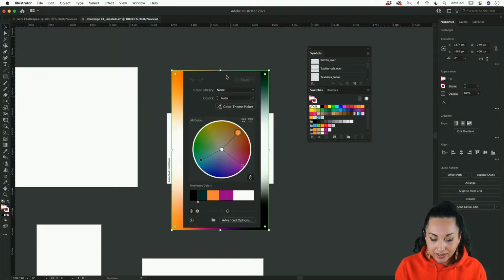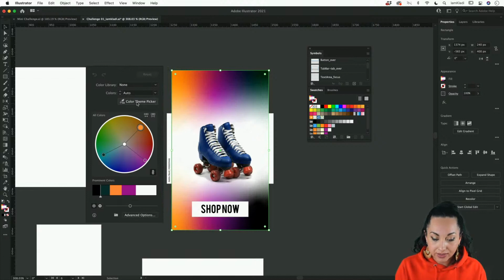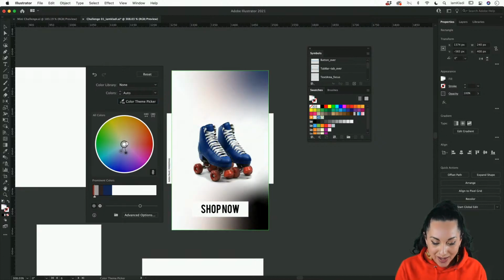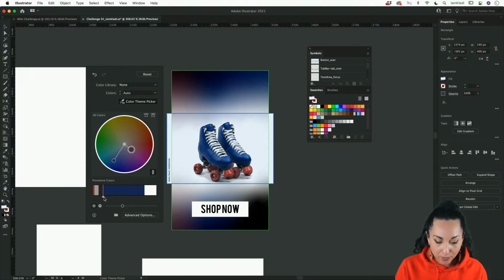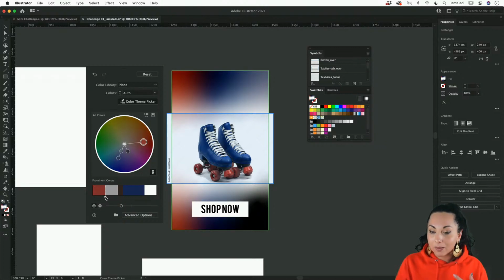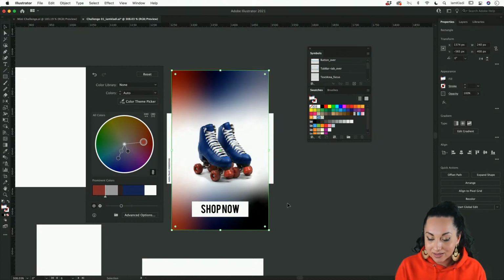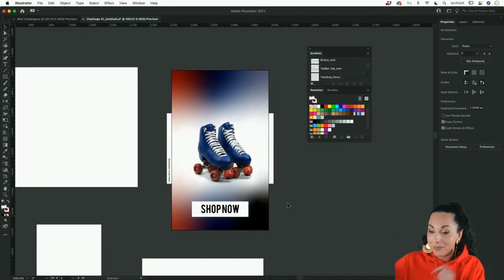Now from this panel here, we can select the color theme picker, and we're going to go ahead and choose our photo. And as you can see, the color picker picks the colors from our photo, and we can change the distribution of the colors, and that's super magic, because once you create a gradient that you like, you will be able to adapt the colors to the image as many times as you want, simply by picking the image with the color picker.